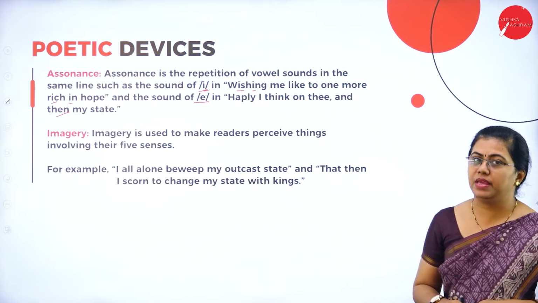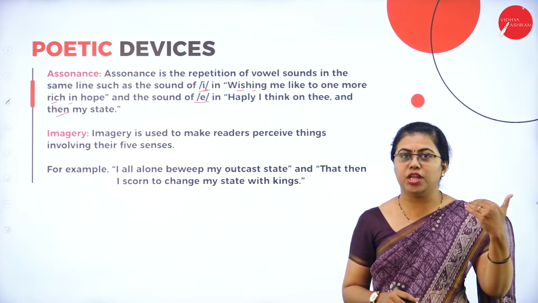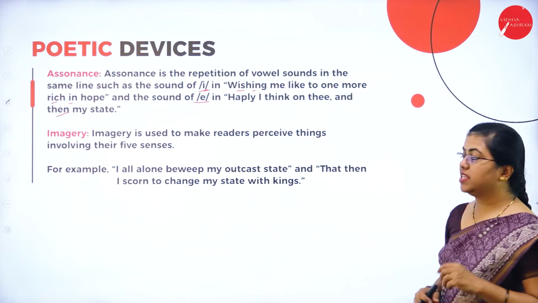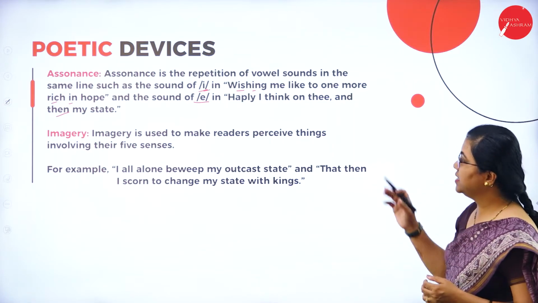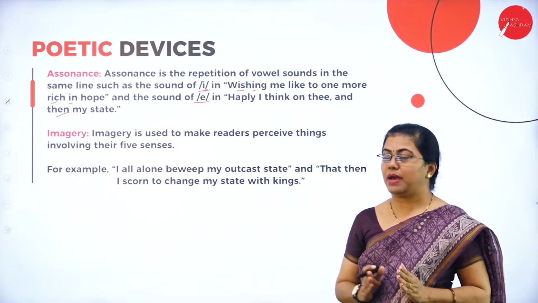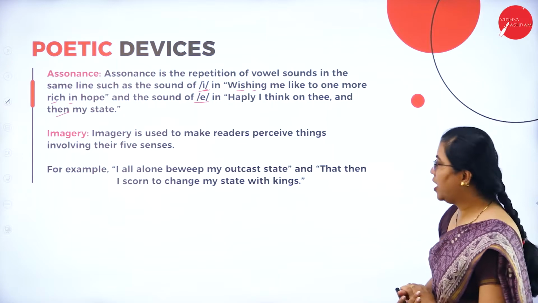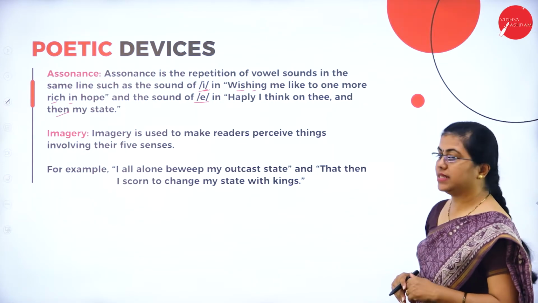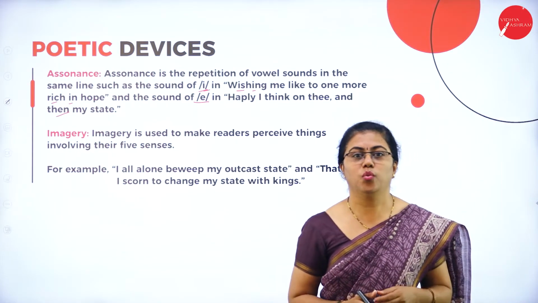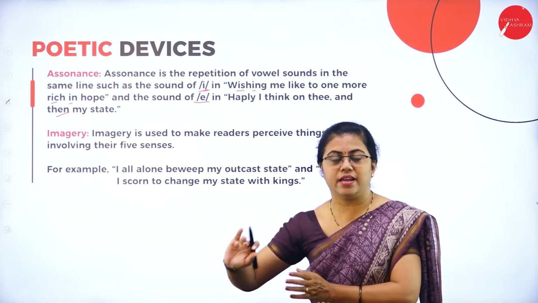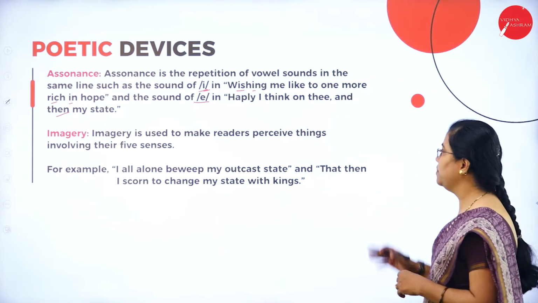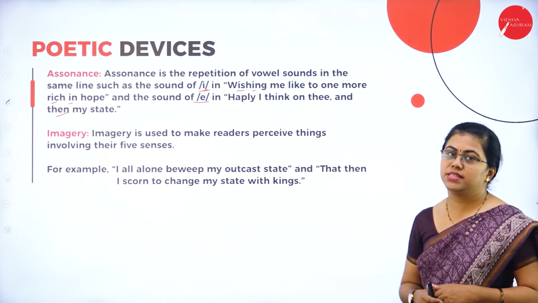The second one is imagery. Imagery is something wherein you get an imagination, you get a picture of it as soon as you read the poem. So here imagery is used to make the readers perceive things involving their five senses. Okay, so it just gives you the imagination. So for example, if I all alone beweep my outcast state. So this is one imagination. You imagine somebody sitting very lonely and weeping. So this can be an example of imagery. That then I scorn to change my state with kings.